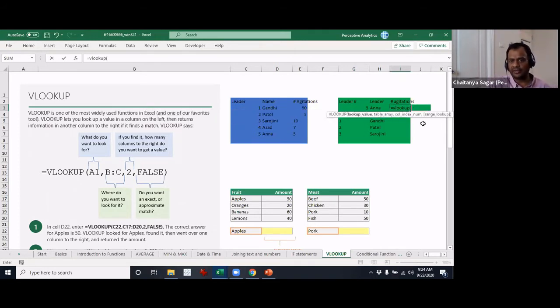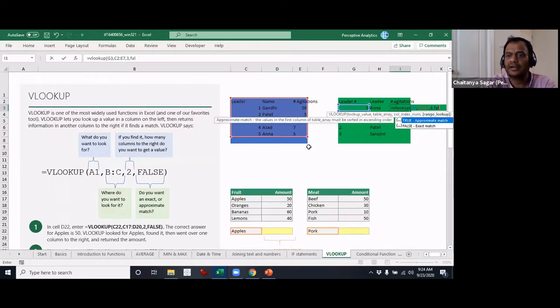And let's assume for the moment that we want to look up with a leader number. You take the leader number and then a comma. Now you have the table array. Where do you want to look up? What you have to do here is ensure that the first column is the leader number. Let me just complete this, and let's say I'll put in 1 for now. Actually, it's going to be 3. I'll just come back and explain more things here.